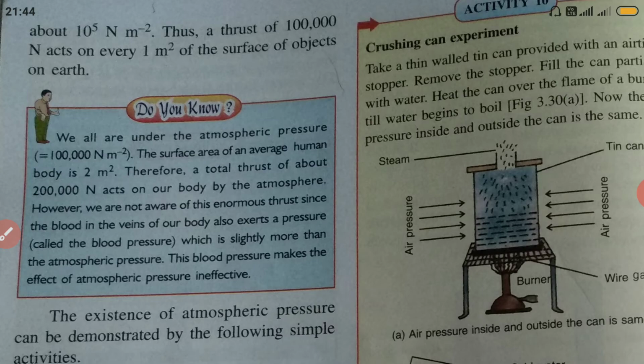Okay, and then we can go to the Do You Know box. Since the average area of our human body is around 2 meters square, we are also feeling pressure because air is above us, and this pressure is around 2 lakh Newton. That means we are feeling a tremendous amount of pressure, nearly equal to the weight of 2 elephants kept on the head. But we are not feeling that pressure because our blood pressure is balancing that atmospheric pressure.